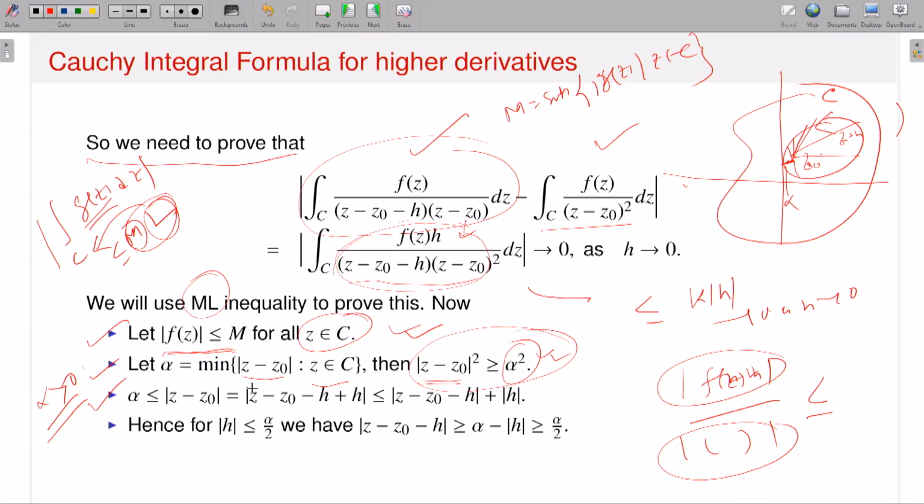The second fact is that, since alpha is the minimum of the distance between Z and Z0, of course alpha is less than or equal to mod Z minus Z0.